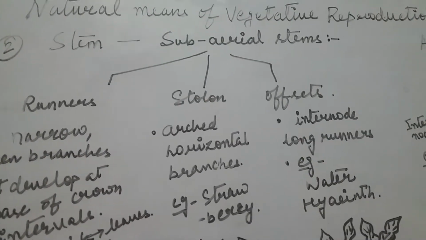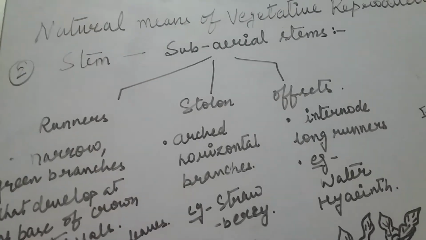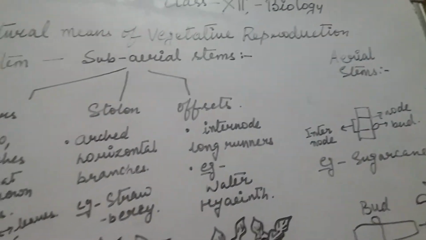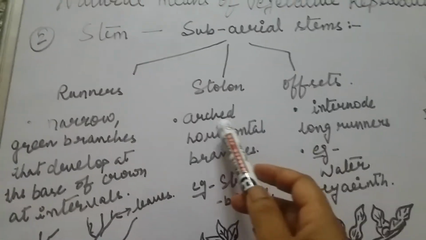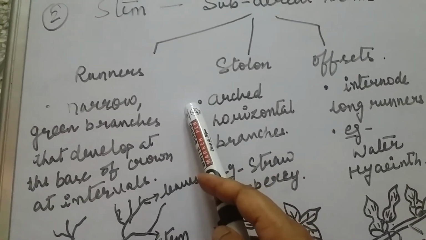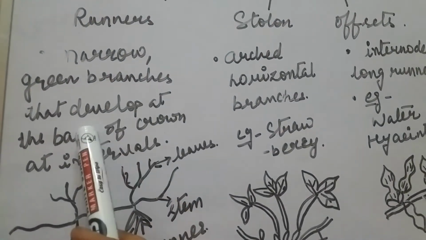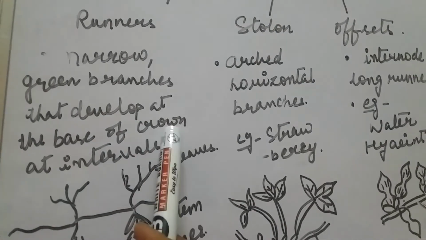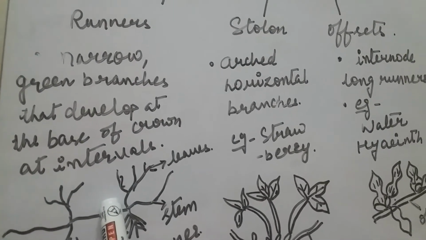Now coming to the next type of vegetative propagation in stem, that is subaerial stems and aerial stems. In subaerial stems, the vegetative units are runners, stolon and offsets. Runners are narrow green branches that develop at the base of the crown, and these are formed at intervals.